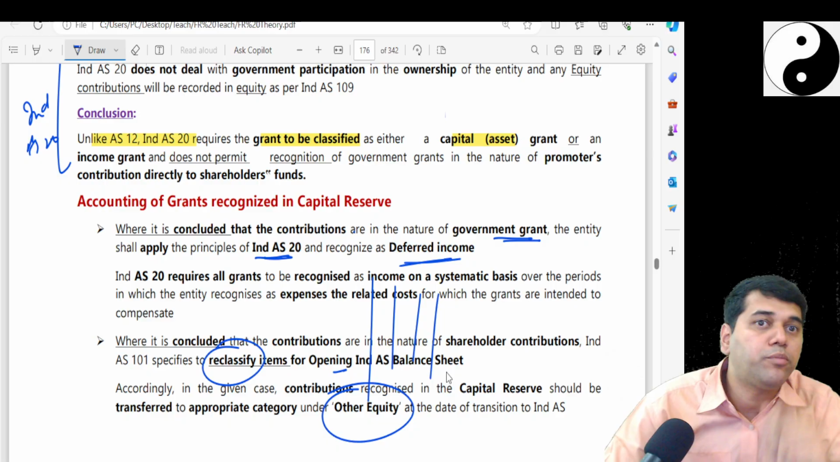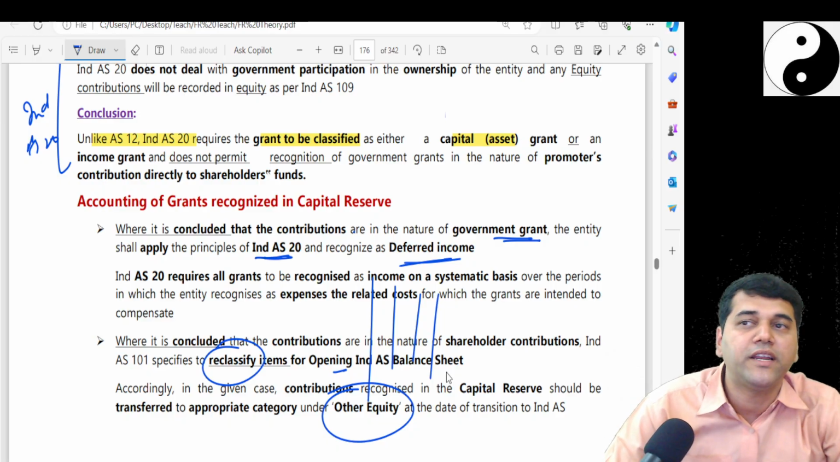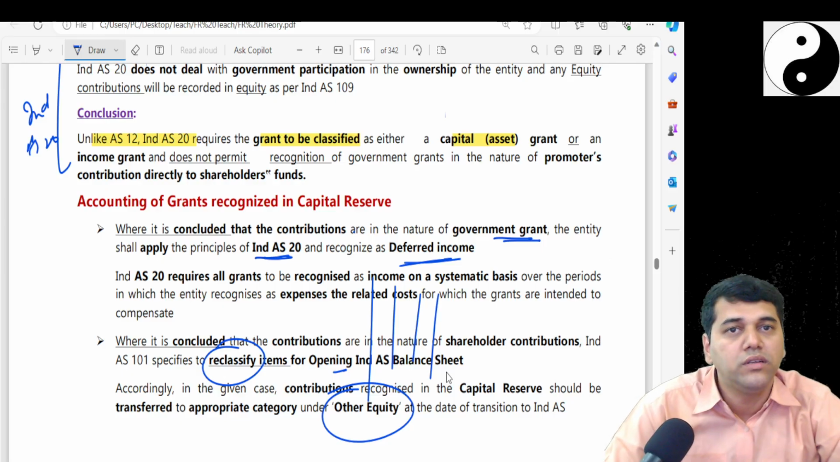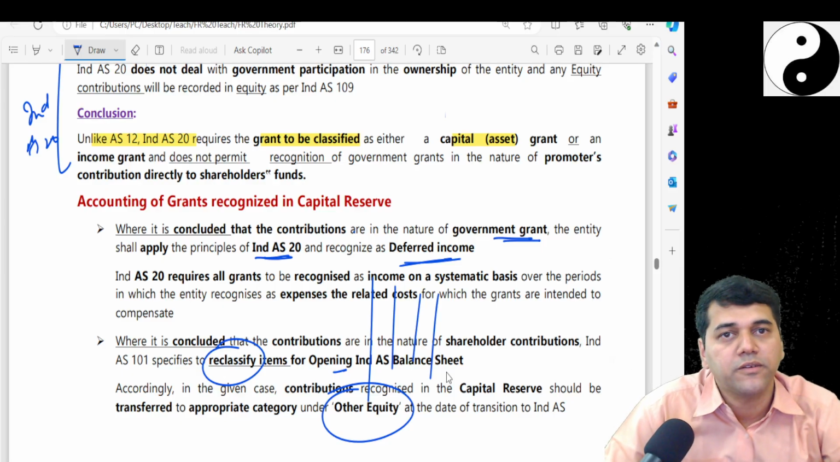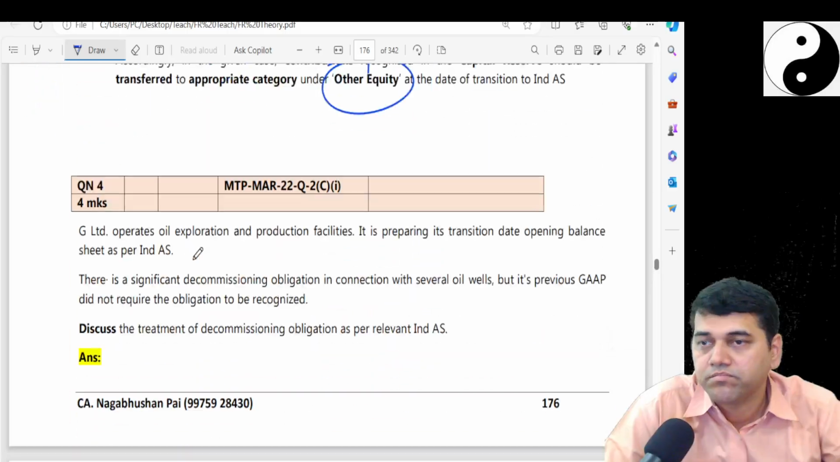Otherwise, dividend and all is important. Either I transfer this to my retained earnings and from there I pay the dividend. Who will listen? It's a violation of the Companies Act. Are you clear about this?